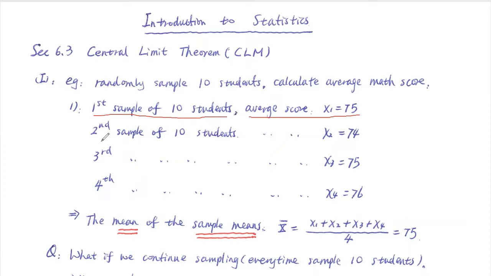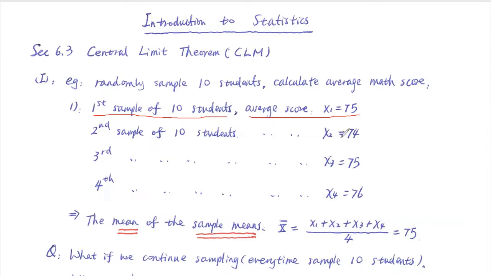And then I'm allowed to repeat this. The second time, I randomly ask 10 people again. Some people may be asked twice, that doesn't matter as long as it's random. For the second time, the average of those 10 people is about 74. So this is the sample average.